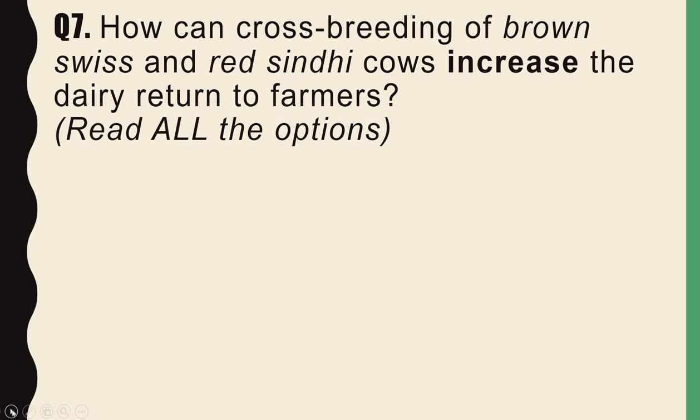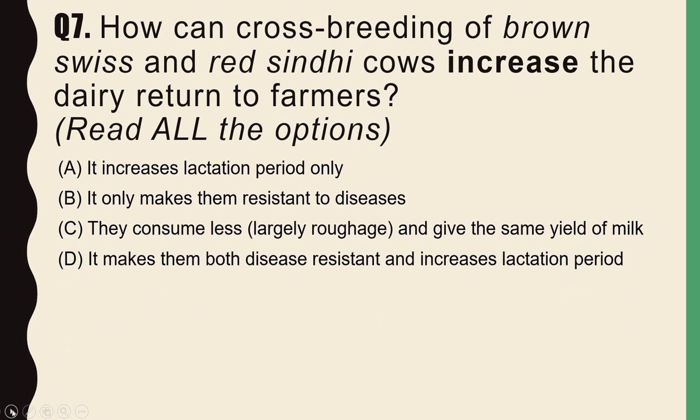Moving further towards the next question, the question is, how can crossbreeding of brown Swiss and red Sindhi cows increase the daily return to farmers? So read all the options. The options are: it increases lactation period only. Second one, it only makes them resistant to diseases. Third one, they consume less largely roughage and give the same yield of milk. And the last option is, it makes them both disease resistant and increases lactation period.